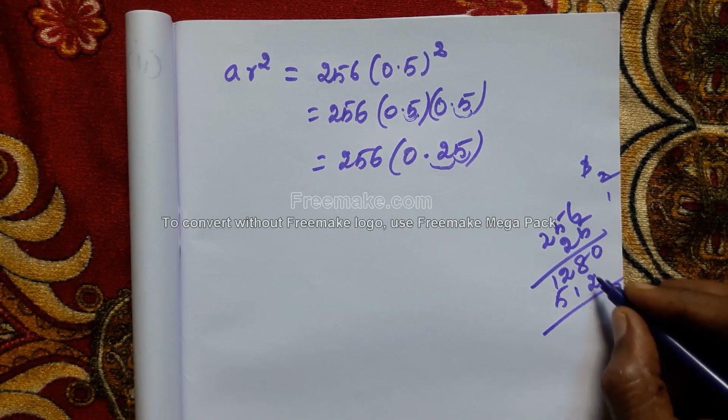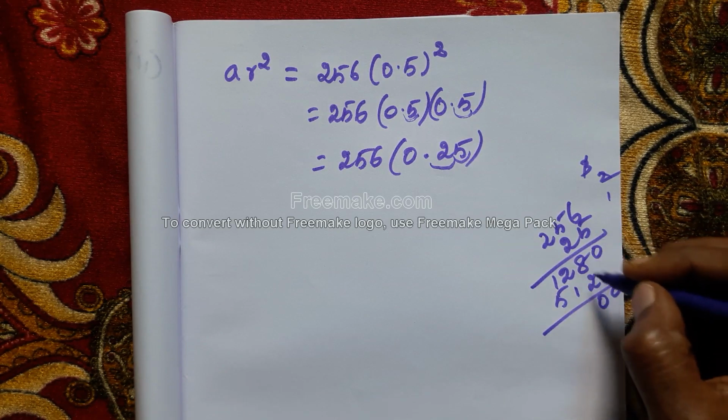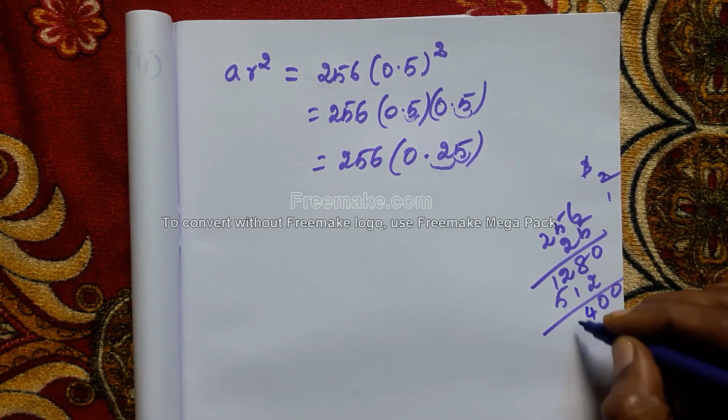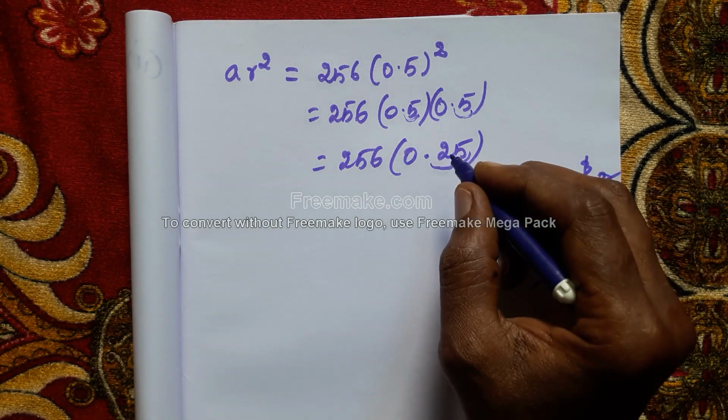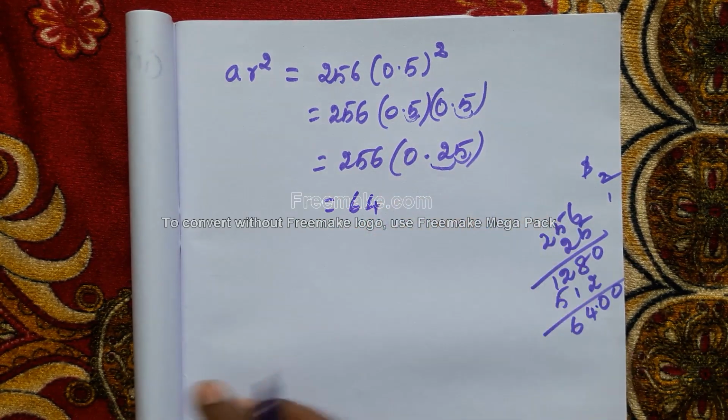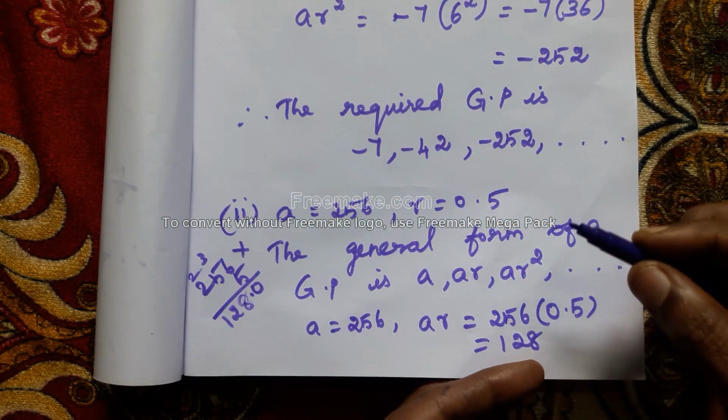Adding, we get 0, next 10, then 1 balance. 2 plus 1, 3. So 6, 4, 6. How many digits before we put the decimal point? 2 digits. 64.